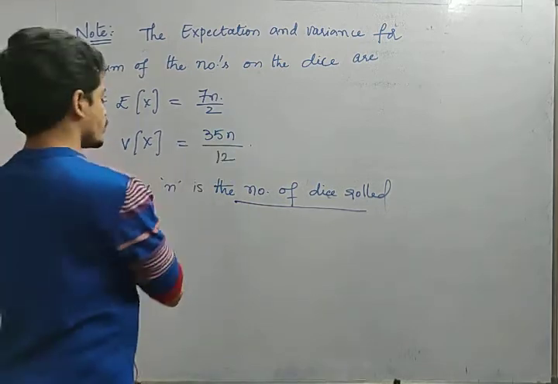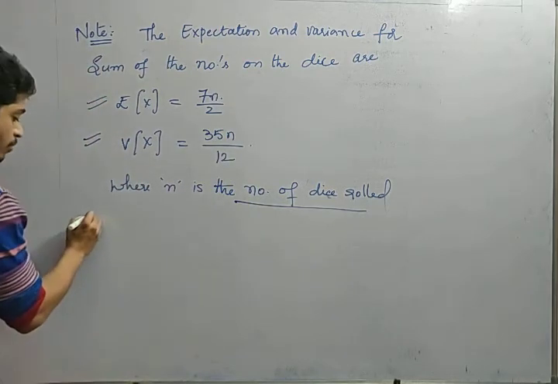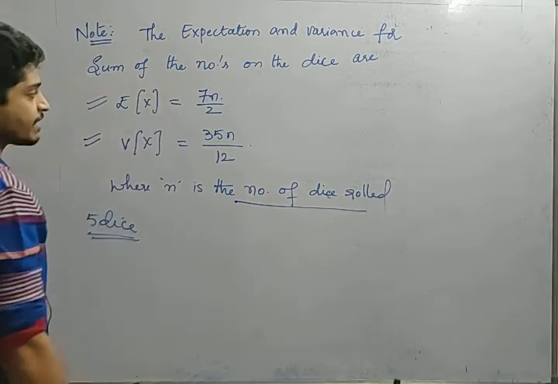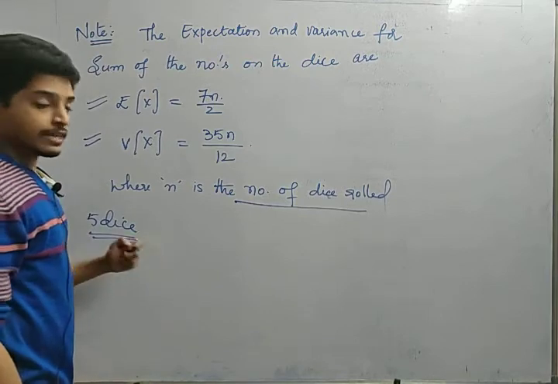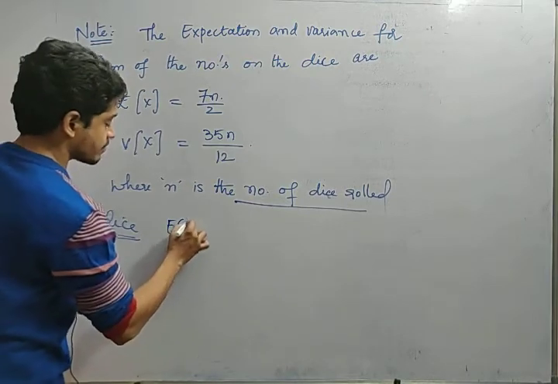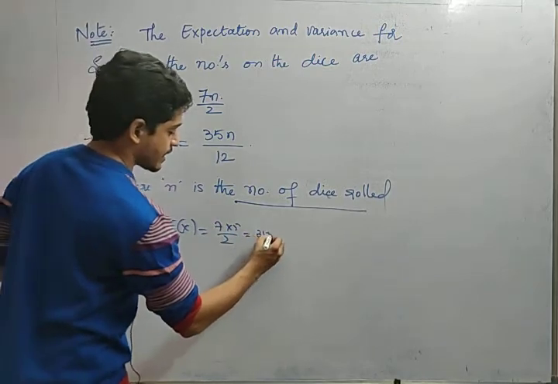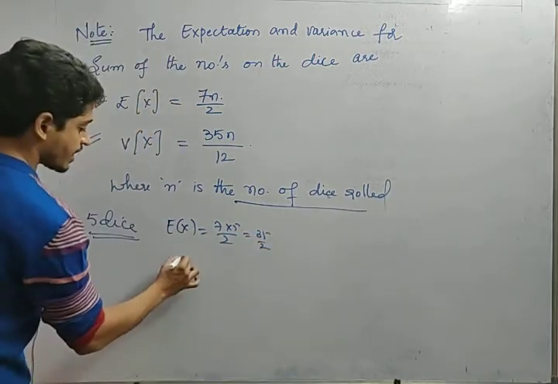So in this case, these two formulas are very important. Suppose I am rolling 5 dice. What is the expectation of the face values when 5 dice are rolled, friends? Expectation of x is equal to 7 into 5 by 2, that is nothing but 35 by 2. Right? What is the variance then?